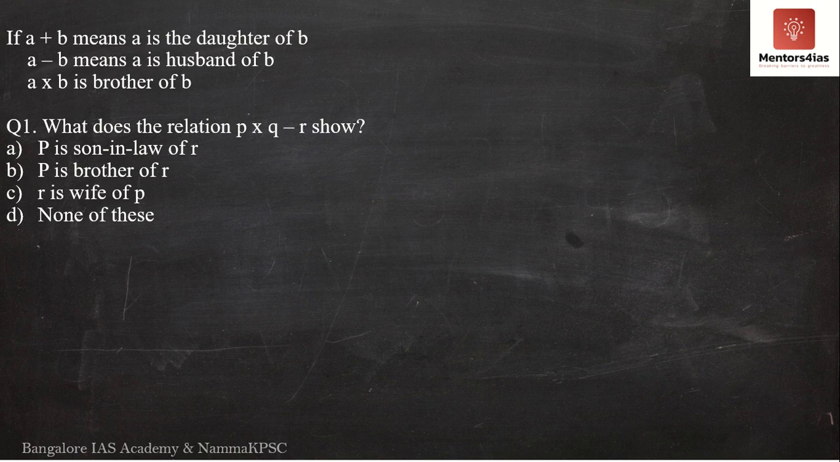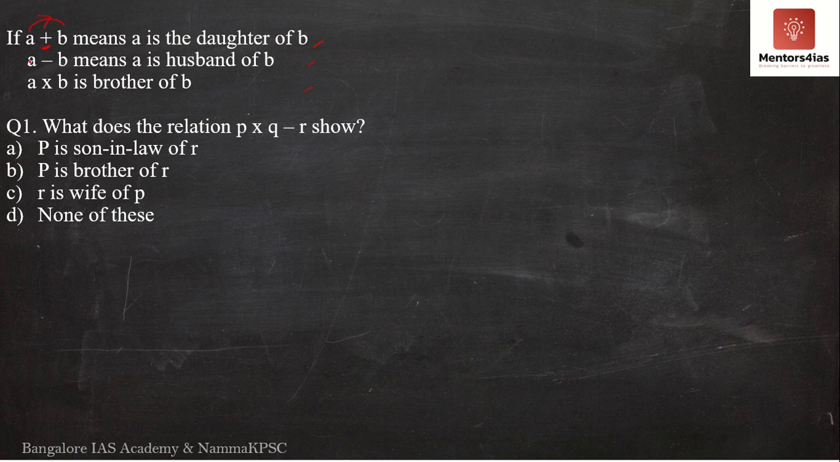The first question says, what does the relation P cross Q minus R show? Now, this relationship, P cross Q minus R, is based on the three statements which are given here. The first statement says A plus B means A is the daughter of B. So if I have a plus over here, this defines the relationship between A and B. If it is A plus B, it means A is the daughter of B.